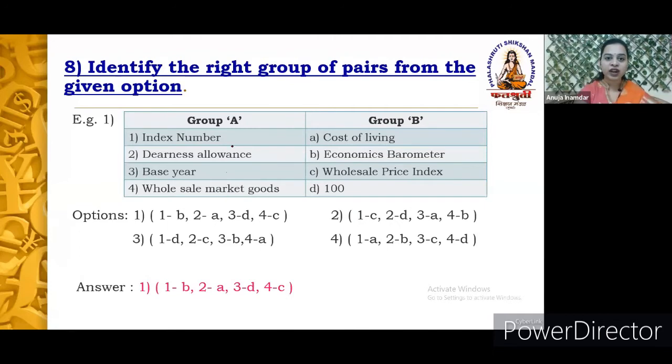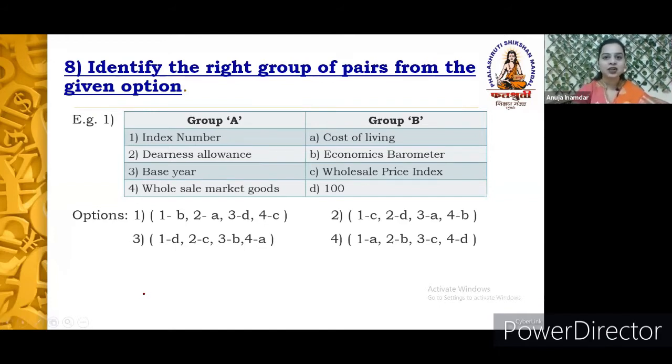So once we find the answer for group A, then we will come to the options and select the correct option, and we will write it along with the correct option number. This is very important while solving all the parameters in question number 1. With this, we are done with question number 1. For question number 1, make sure that your concepts are very clear. Then only it will be much easier for you to find the answer and get full marks in question number 1.